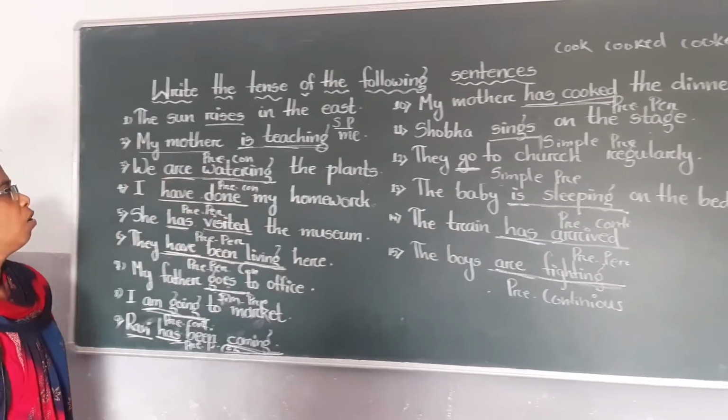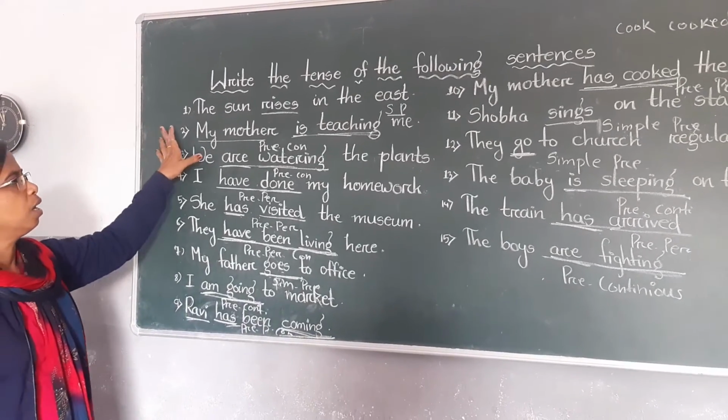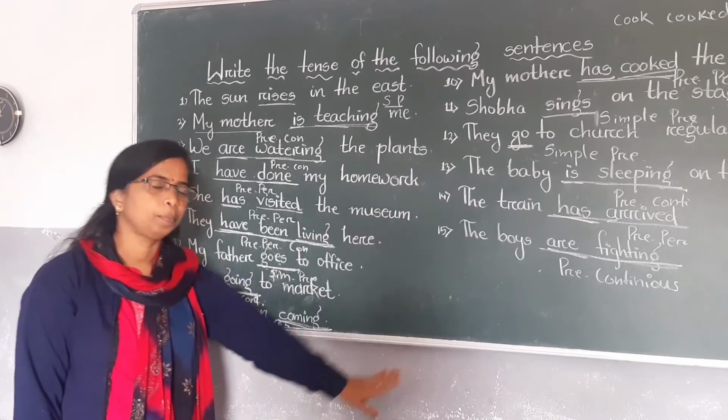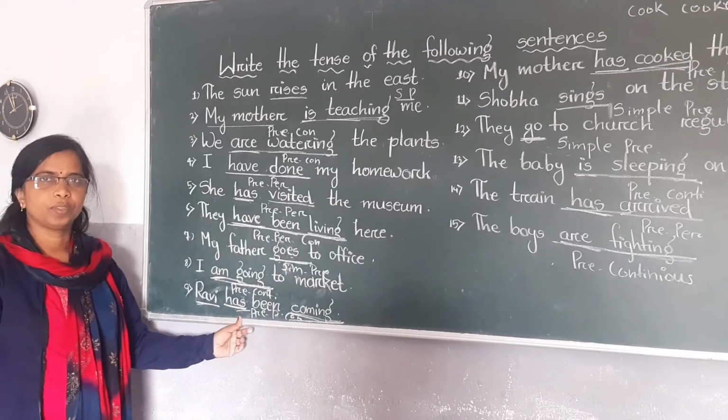So friends, already I explained four types of forms and some exercises: simple present, present continuous, present perfect and present perfect continuous. I hope you learned well.